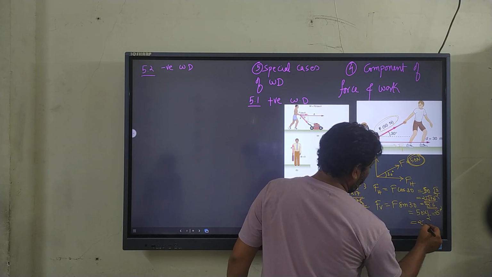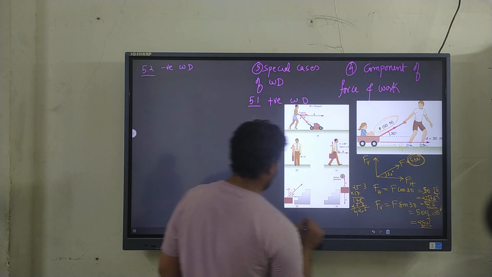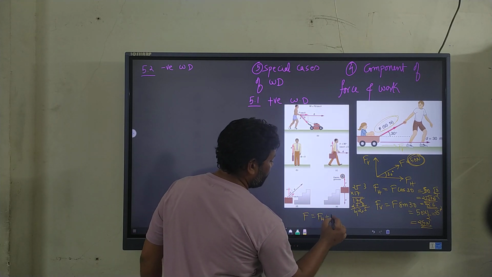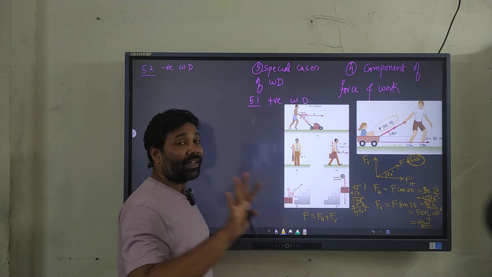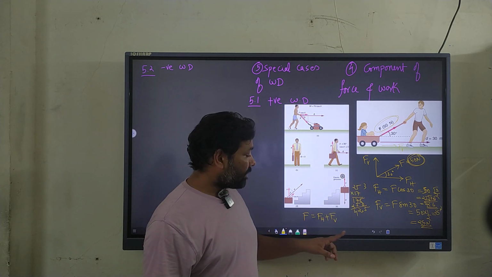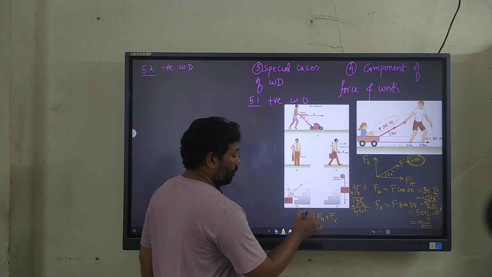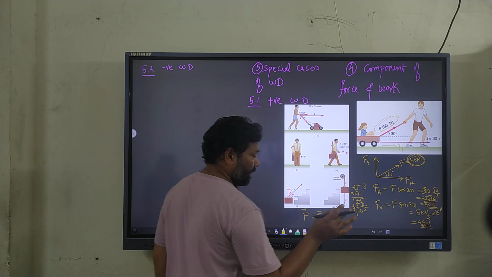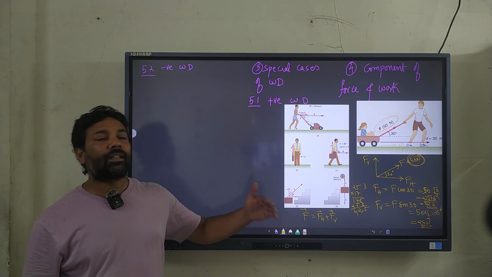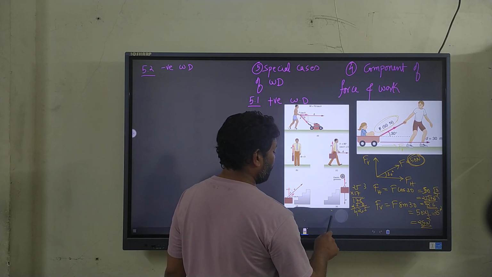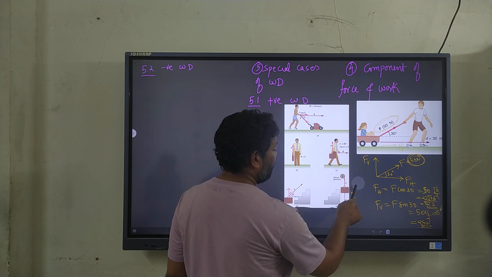Now here the question may arise: why is F not equal to FH plus FV? Once again the answer is vector mathematics. In vector mathematics, simple additions are not done. There are some rules to add vector quantities. As I said, vector mathematics is a bigger topic. Just for the sake of 10th standard, you can remember this.